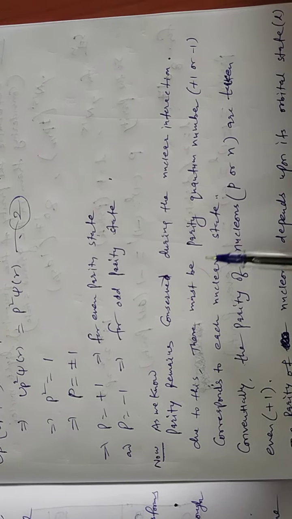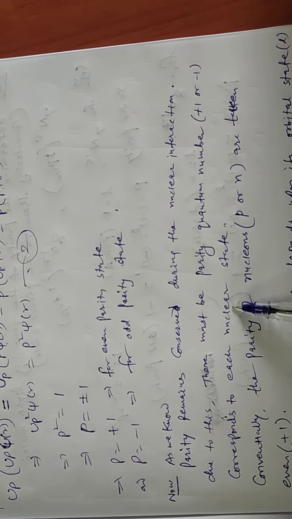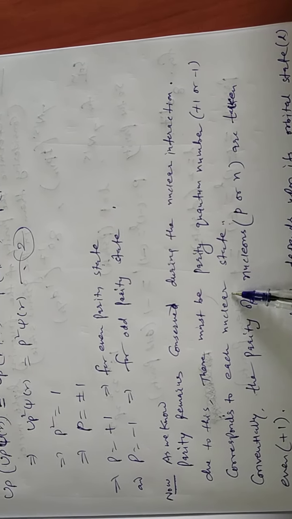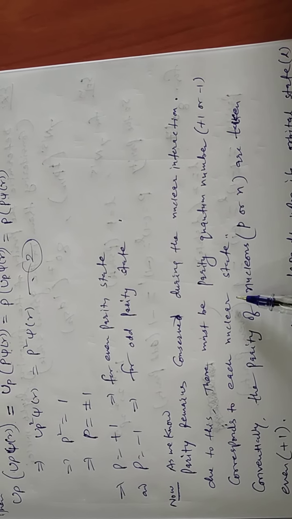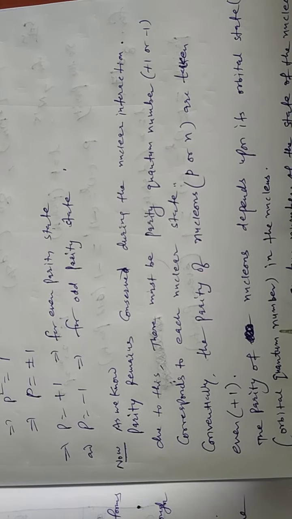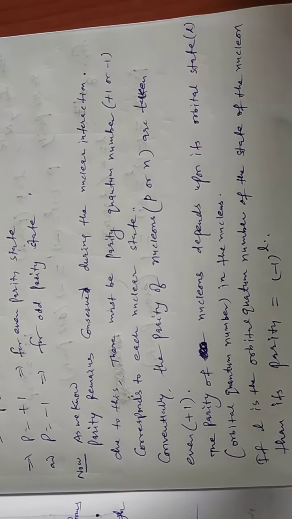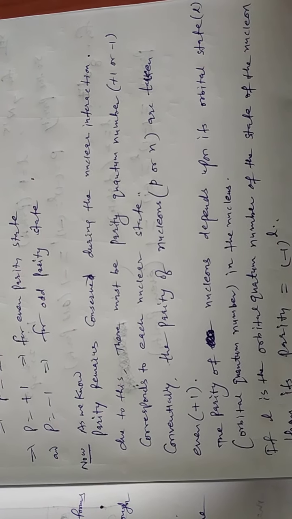Due to this, there must be a parity quantum number of +1 or -1 for each nuclear state. In simple words, nuclear states have parity quantum number either 1 or -1. But conventionally, the parity of nucleons, either proton or neutron, is taken as +1. This is conventionally taken.